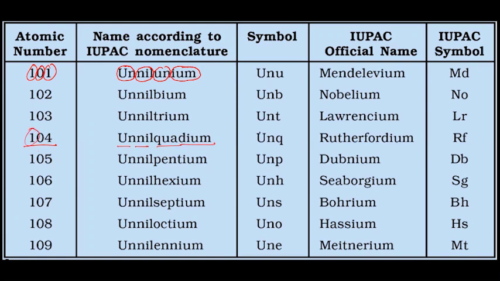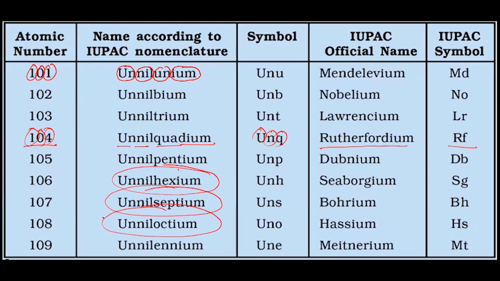For 1 the symbol was U, for 0 the symbol was N, for 4 the symbol was Q. So this was the symbol. After that, it was given the name Rutherfordium, Rf. So this will be the convention that if any new element is discovered, first it will be given a name like this so that the countries do not give their names, and then the IUPAC body will decide the actual name.